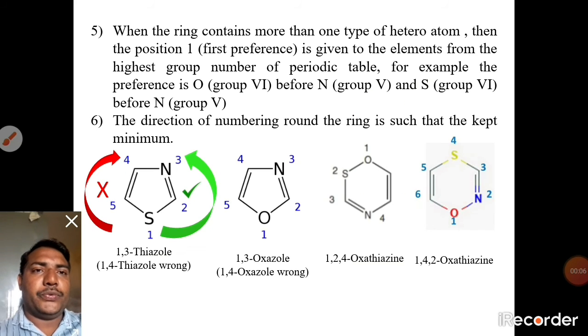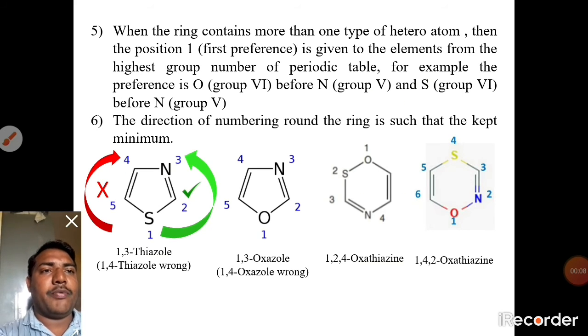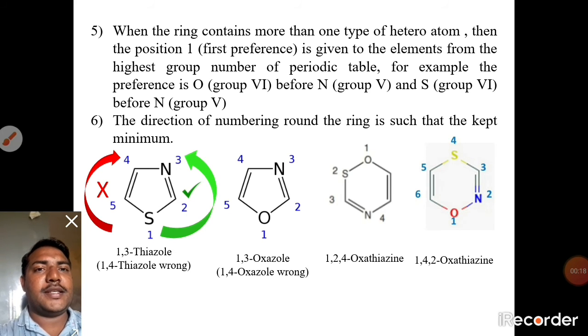And rule number 5: for a ring containing more than one type of heteroatom, the first preference is given to the element from the highest group number of the periodic table. For example, oxygen, group 6, has preference before nitrogen, group 5, and sulfur, group 6, before nitrogen, group 5.